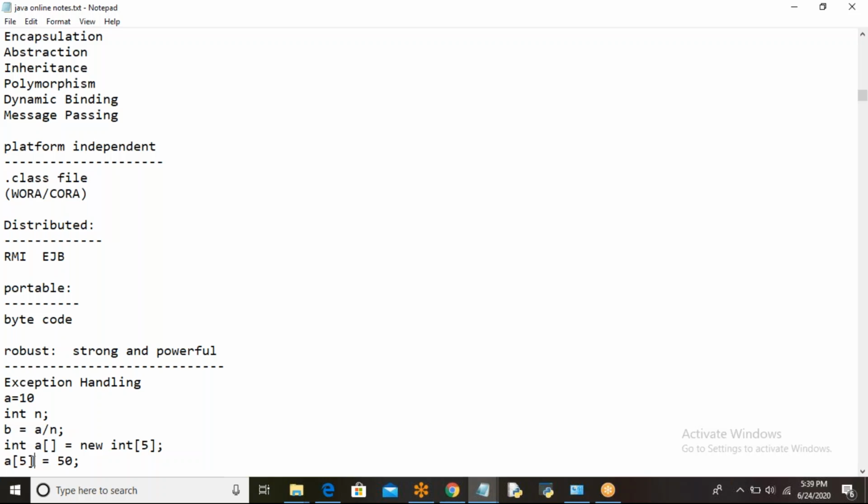Let me explain one small example. Assume that I have written a program where I am creating a file. After creating the file, I am putting some data into that file, and once done, I am doing some process on the data I inputted into that file. Finally, I am closing the file. This is my program. The program is executing.